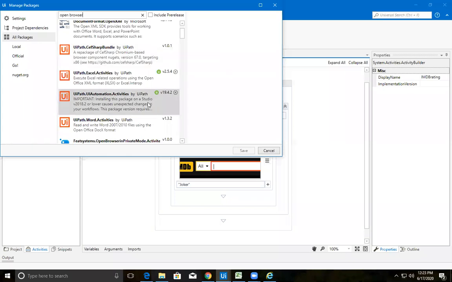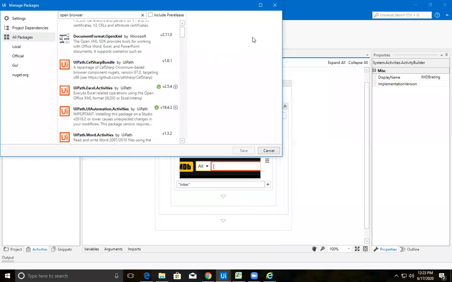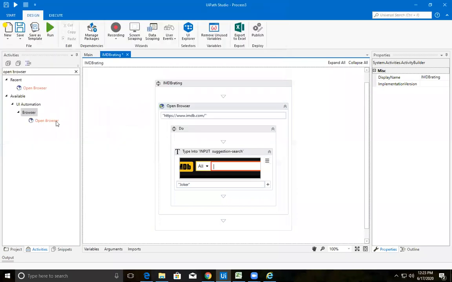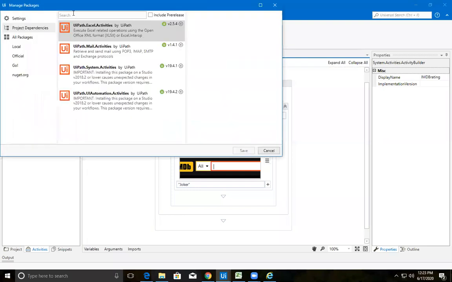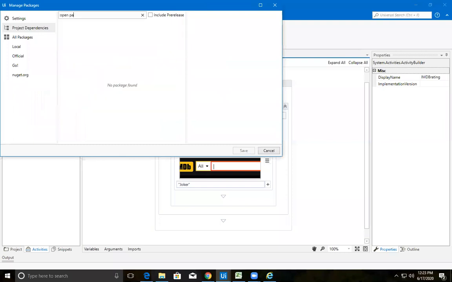Why am I telling this? If you observe here, your Open Browser comes under the category of UI Automation. If anybody is missing any such activities, go to the Manage Packages button and type the activity here. Open Browser.